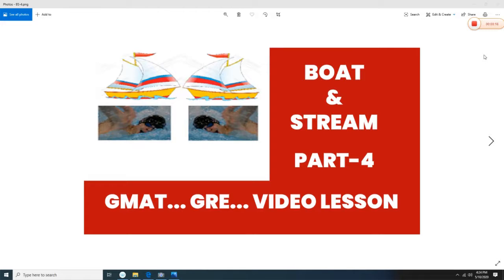Now, when there is an object running on the water, there are three types of speed. One, the speed in still water, where there are no waves. Second, the speed against the stream. So let's say the stream is going towards north and the boat is going towards south. That is the speed against the stream. And the third speed is with the waves, meaning the waves are going from north to south and the boat is also going from north to south.